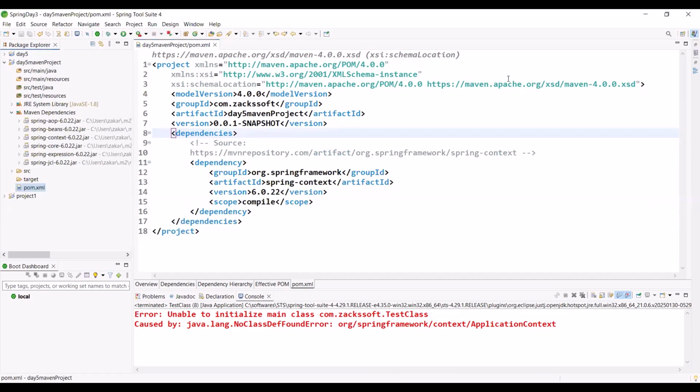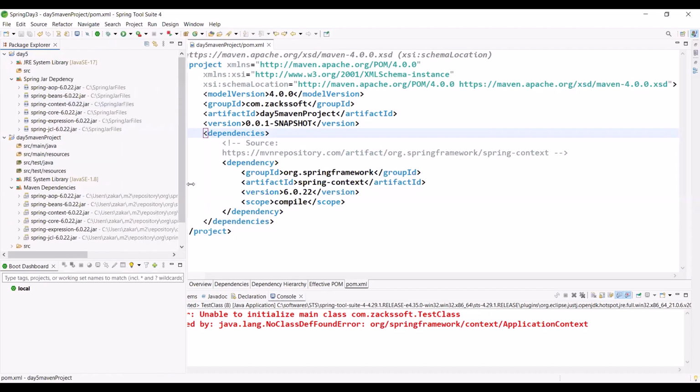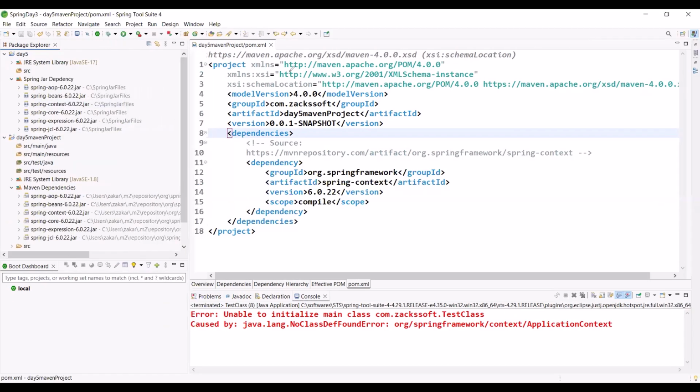All the jar files are available, right? Is it okay? Here we manually added Spring jar dependencies. Can you observe? Like Spring AOP, Spring beans, context, core, expression, Spring JCL. Okay. Any confusion to understand the purpose? Now please tell me what I should do.